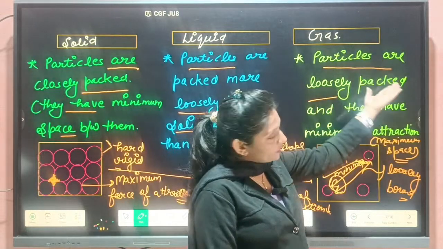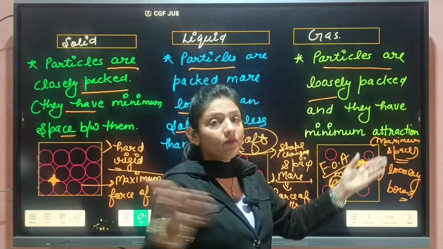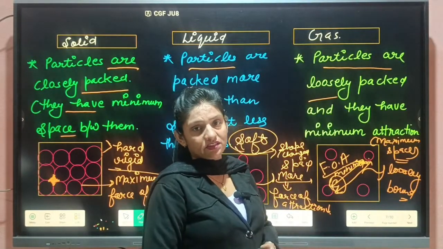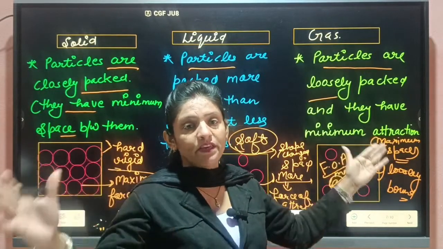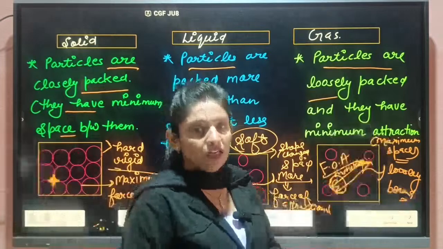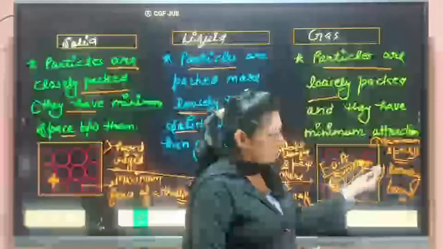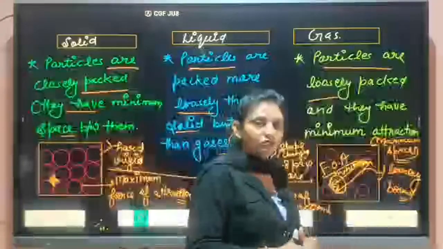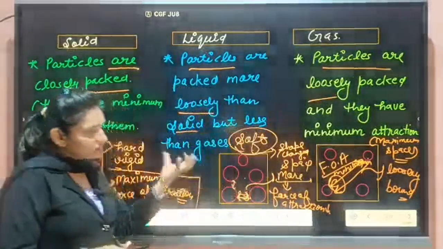Particles, in case of gases, are very loosely bound. They are far apart from each other. Force of attraction is negligible here, we can say minimum attraction they are having and maximum space between the particles of the gases. So students, that's why they have a tendency to move freely. I hope this point is clear to you.